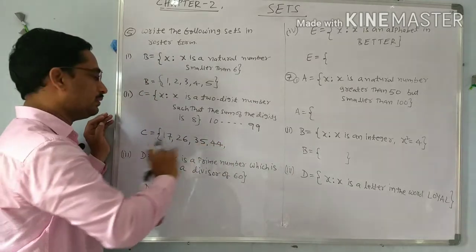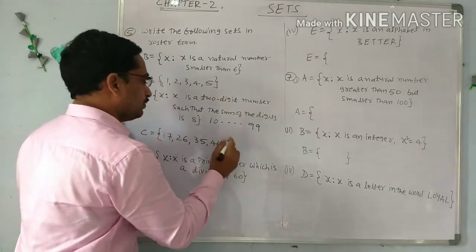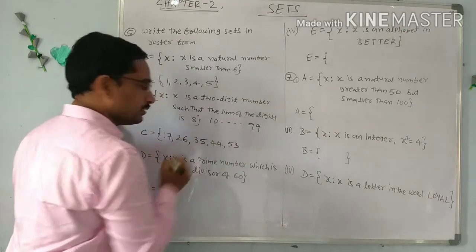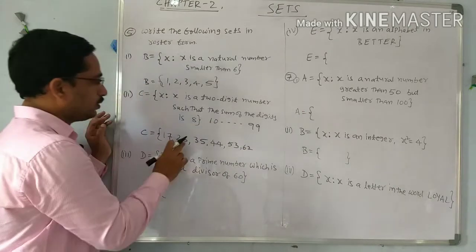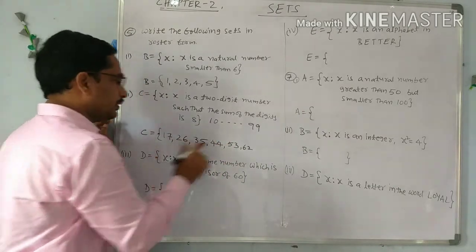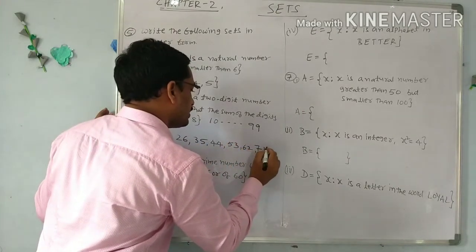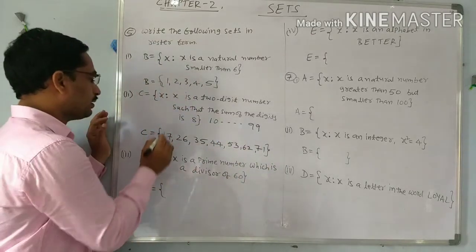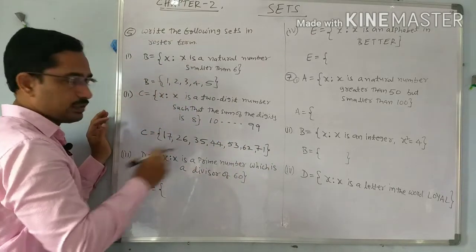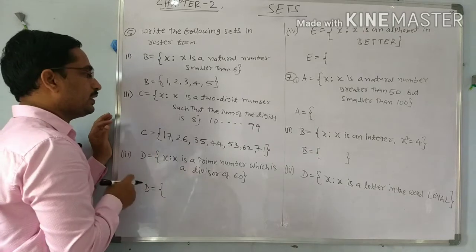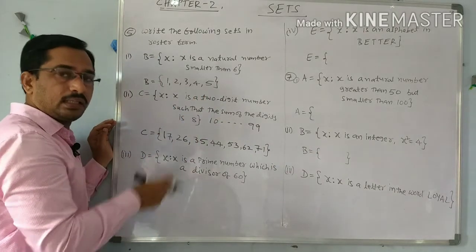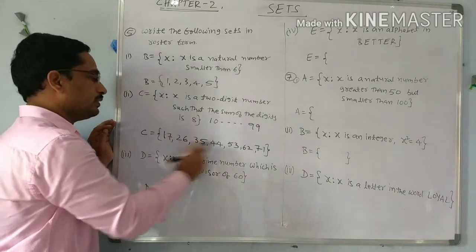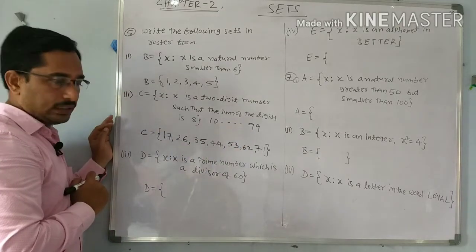Next, writing in reverse order we get the same: 53, 5 plus 3, 8. Next 62, 6 plus 2, 8. Next 71, 7 plus 1, 8. So these are the numbers. We are listing the numbers which satisfy the condition: they are 2-digit numbers and the sum of the digits is 8. These are the elements of set C.